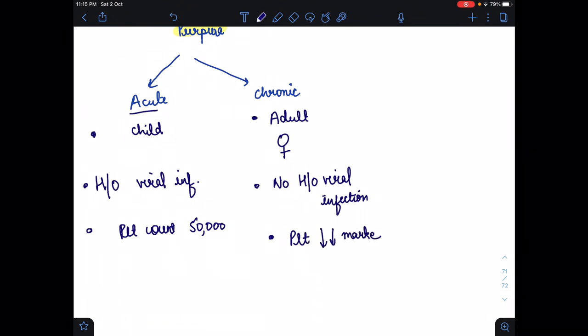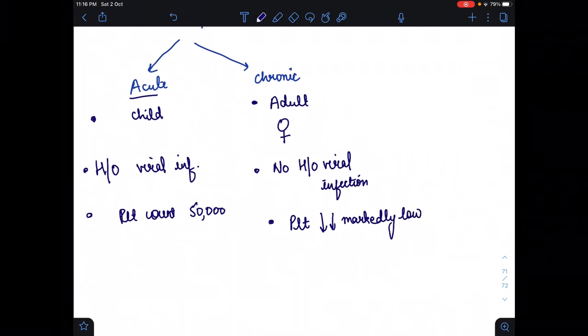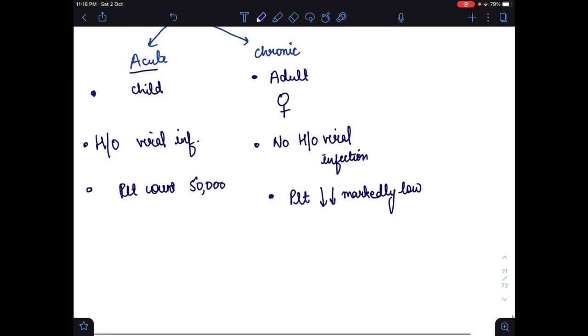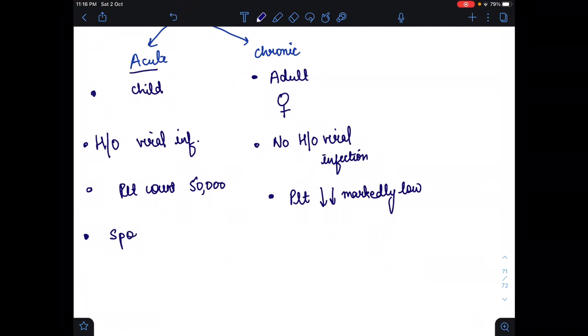For the treatment of acute ITP, the spontaneous recovery is within 6 months.